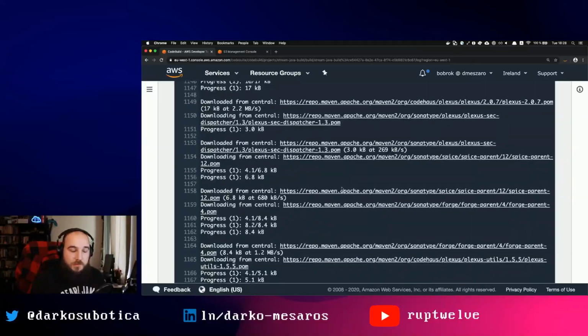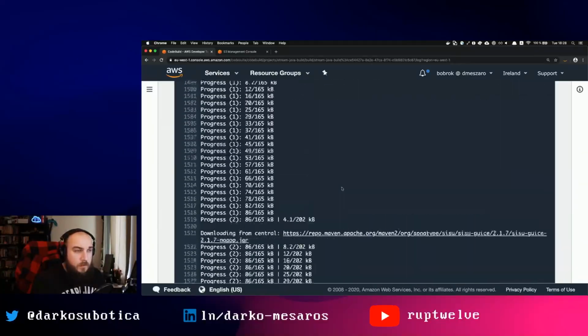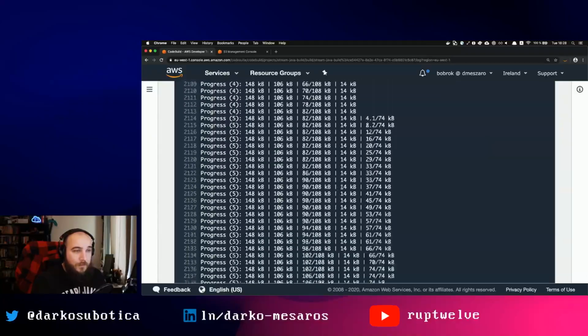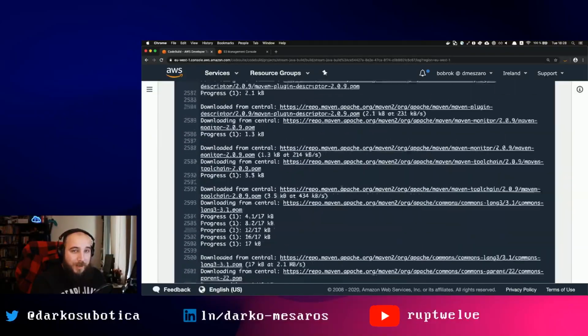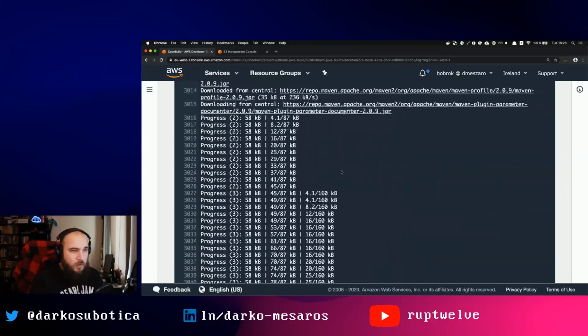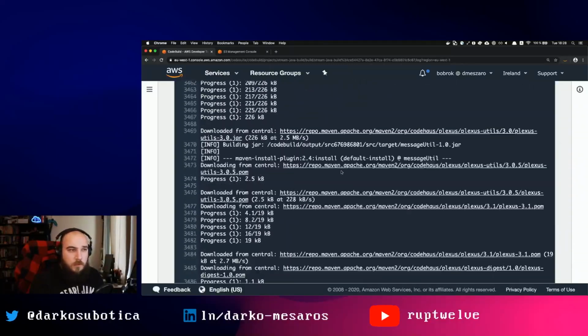I'm not a Java person, so yeah. Wow. That's a lot of logs. That's more log files than I have in my code.